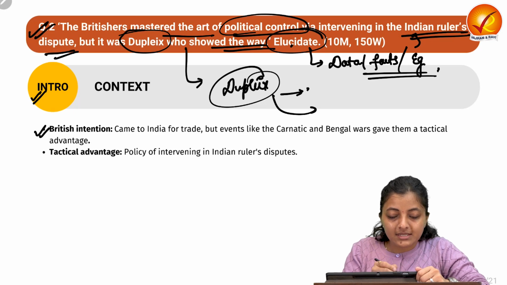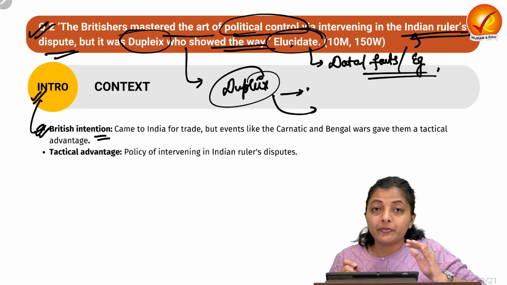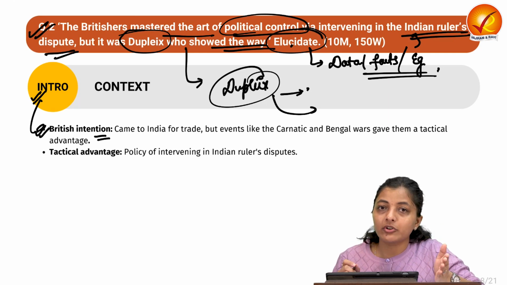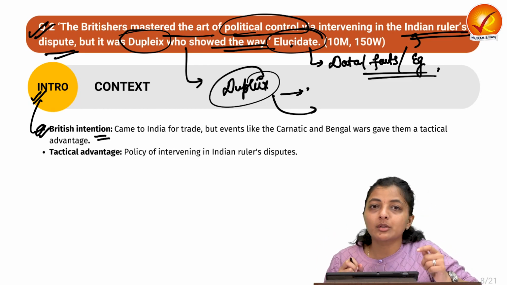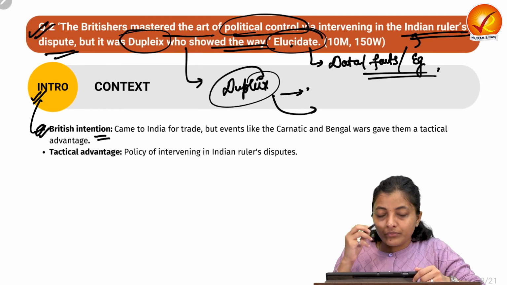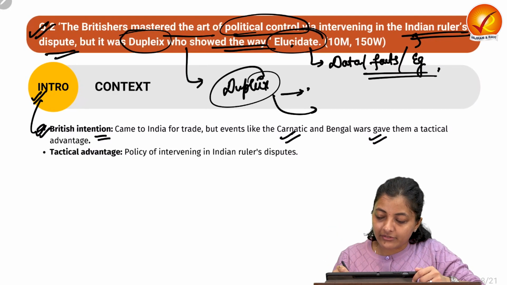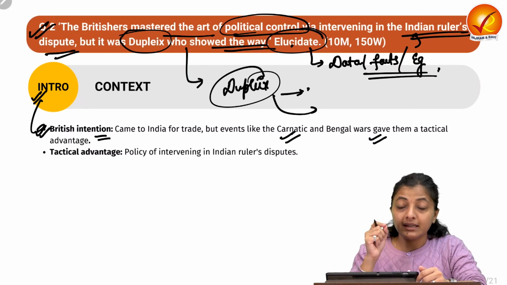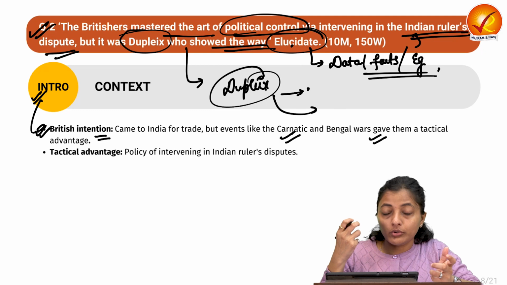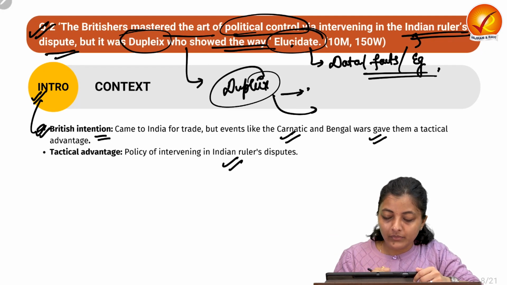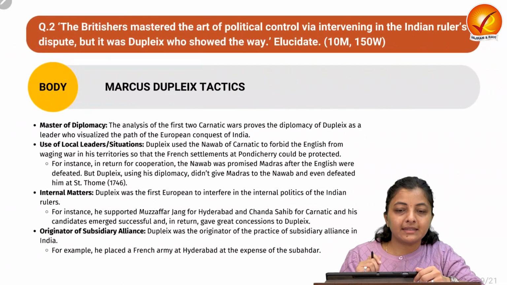So you can start with this introduction: the French and the Britishers came to India majorly for trading, but with time they intervened in the domestic politics in India. So events like the Carnatic Wars, the Bengal Wars, Battle of Plassey, Battle of Buxar, etc. gave them the tactical advantage. Tactical advantage of what? Of intervening in the domestic politics to occupy the Indian territories, by intervening in India's rulers' disputes. So this way you can start the introduction.